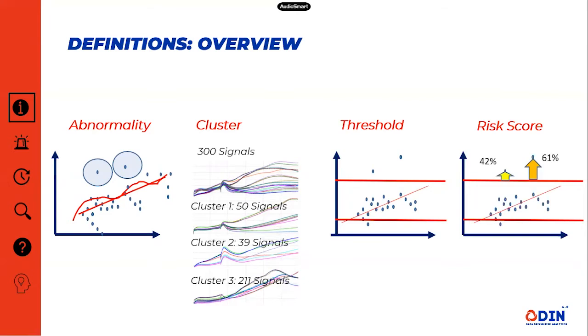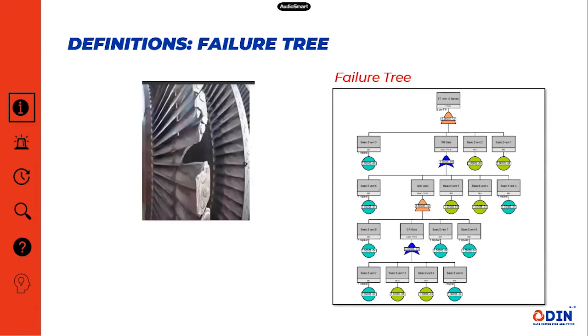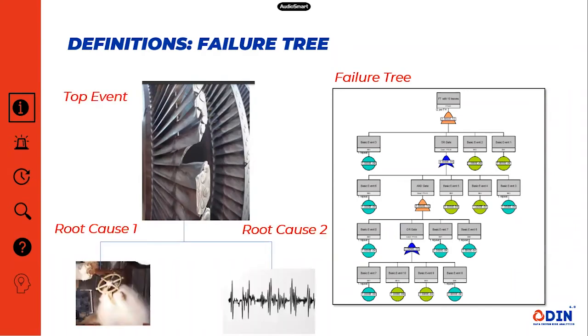42, 61. Another important definition is the failure tree. A failure tree is a top-down methodology to assess the reliability of an equipment. At the top is usually the top event of interest, here shown to be blade failure. This event is further broken down into root causes, here shown to be high steam pressure, and root cause number 2, high vibration.